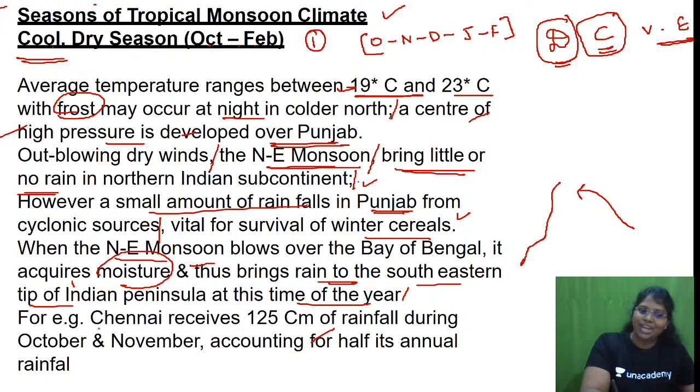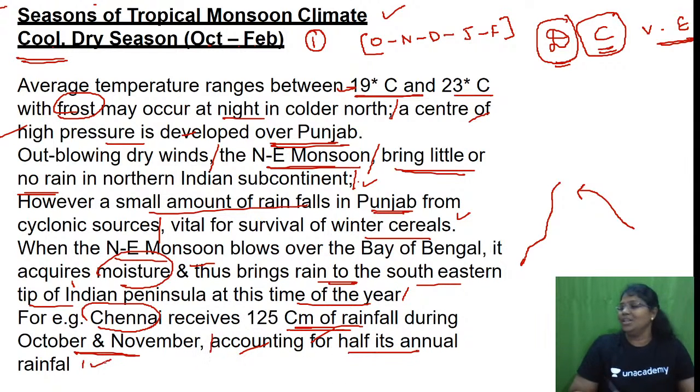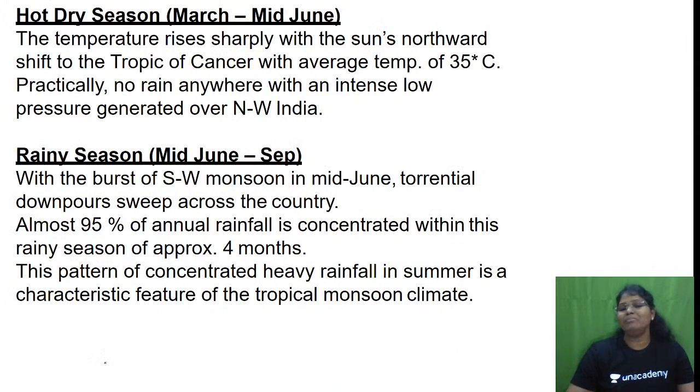For example, Chennai. Did I say this? I belong to Chennai. Chennai receives 125 centimeter of rainfall during October and November, accounting for half of its annual rainfall. So for Chennai people, I think October and November is a rainy season. October, November, even now it's December, isn't it? Are you getting it, ma? I think you'll have more inputs when we do the topic on monsoon.